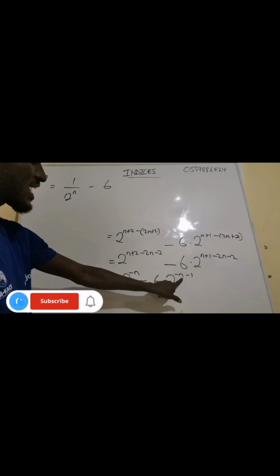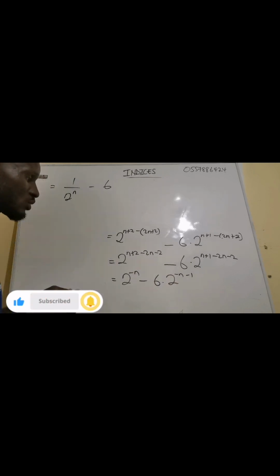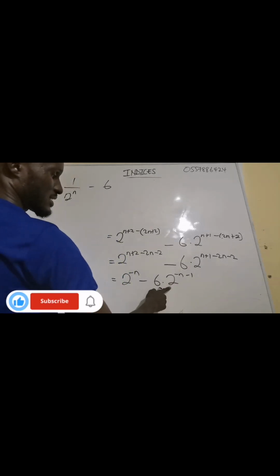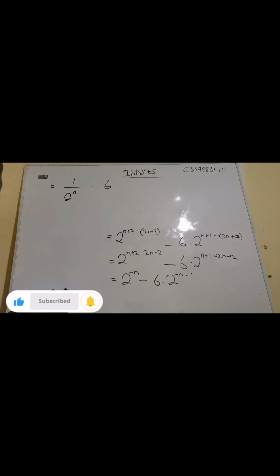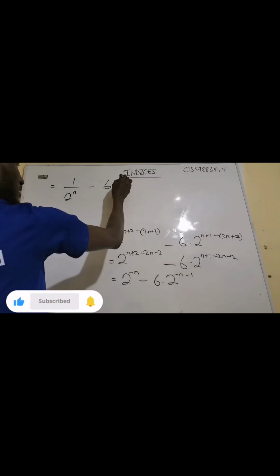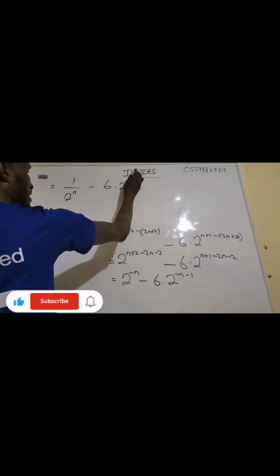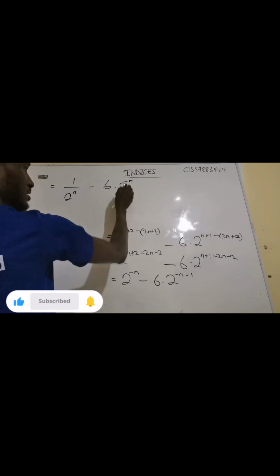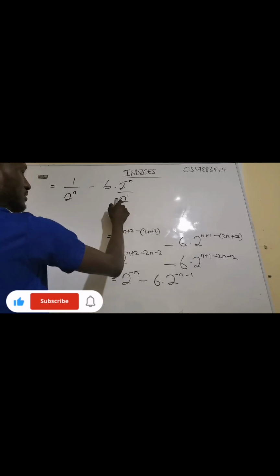Now with this one, look at this. This one is having negative, this one is having negative. We have 2 ways we can write this particular thing. I can write it like 2 exponent minus n divided by 2 exponent 1.